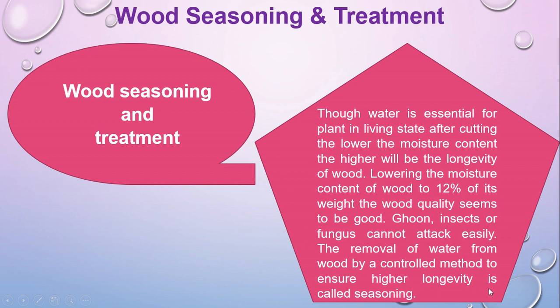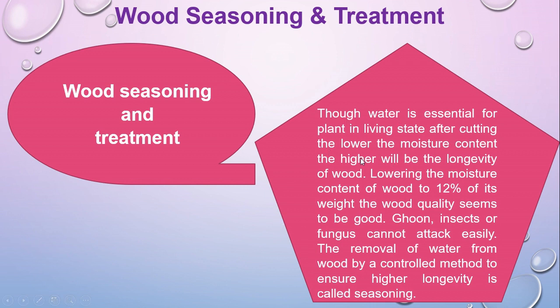That means after collecting the wood from the plant, we have to preserve the wood for a long time, or we have to make different types of furniture and equipment with the wood. But in this period, if you treat or season the wood properly, then it will not be attacked by different insects and fungus. That is why we have to season the wood by removing the water.